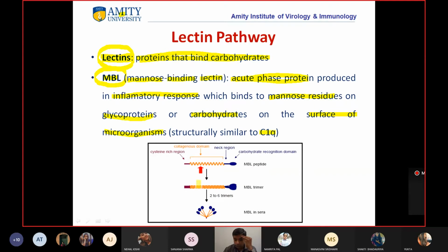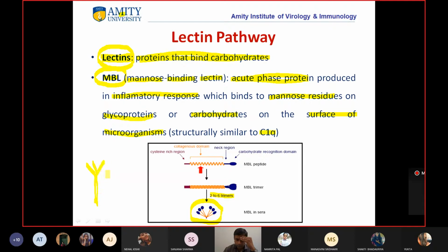Just see this, 2 to 6 trimers are formed, and ultimately the MBL protein looks like this. So structurally it is very much similar to C1, but with a shorter chain. If you remember, if we draw C1Q, it had a long chain, right?